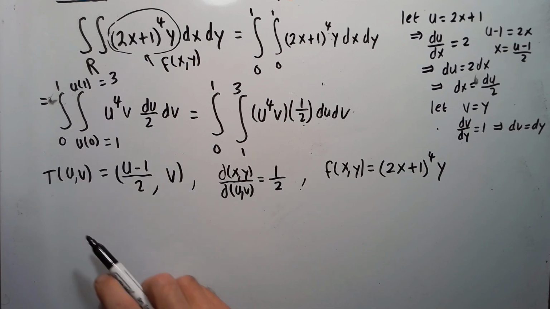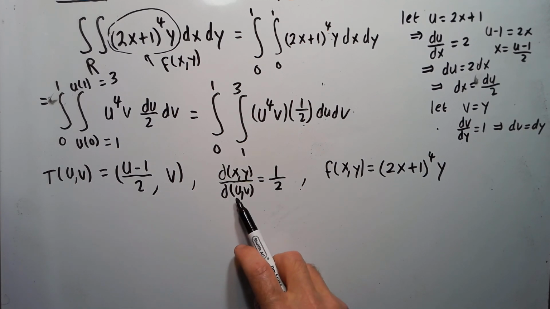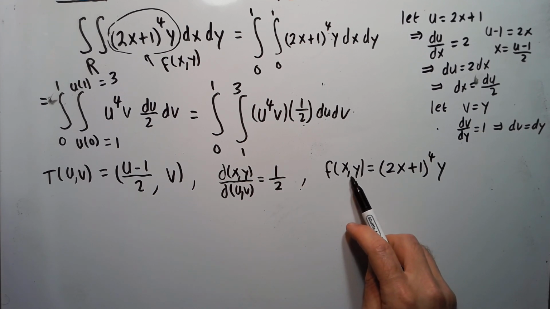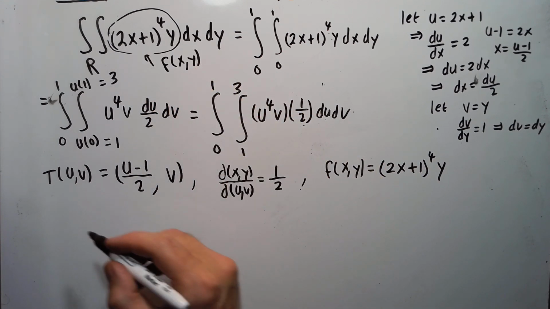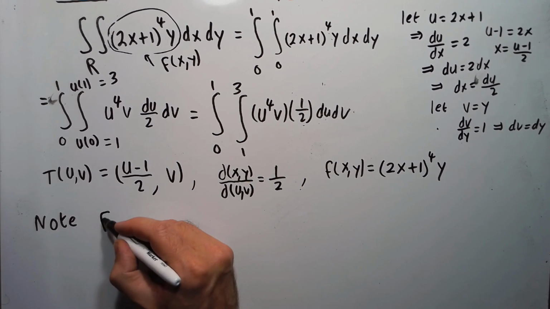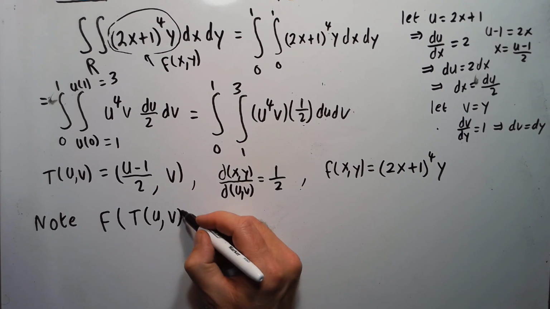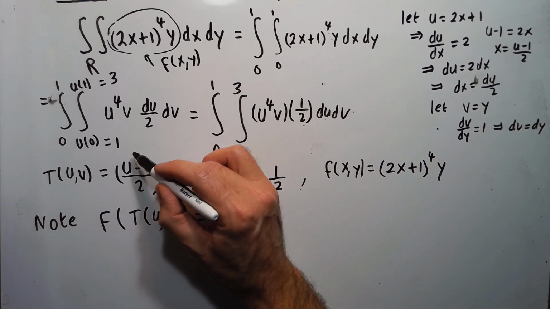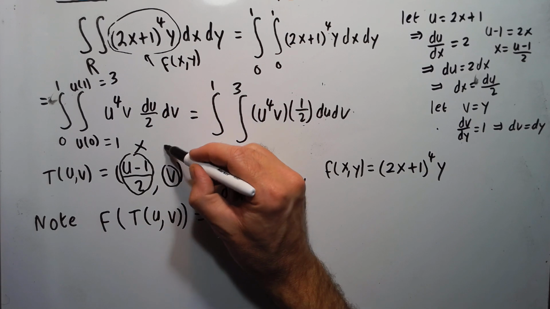Okay, so summarizing, our capital T in our case is u minus 1/2, comma v. Our Jacobian we found was 1/2, and our f of x, y was 2x plus 1 to the 4th times y, from up here. So note here then, if I go f of T of u, v, this is my x here, this is my y.